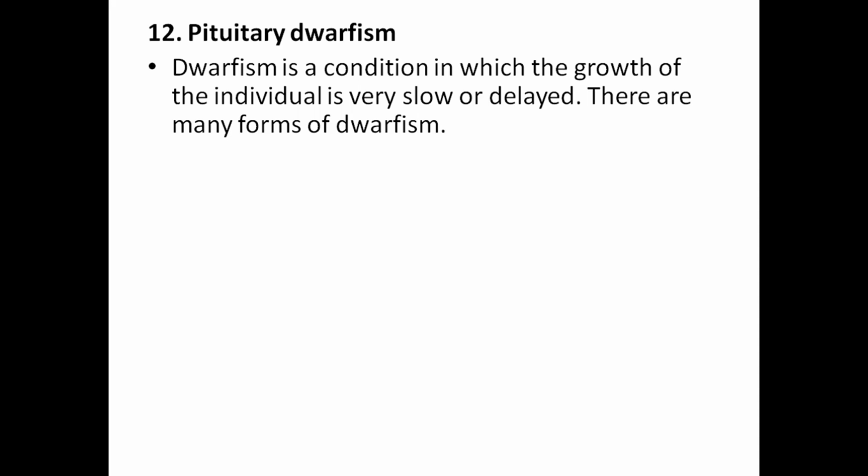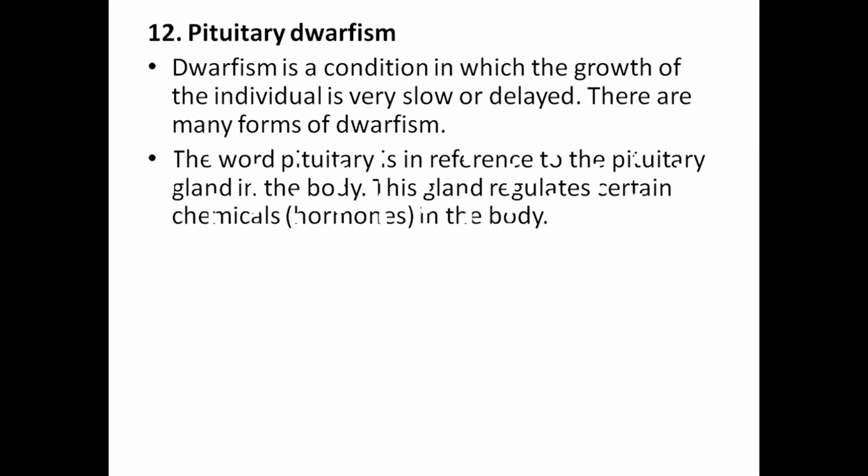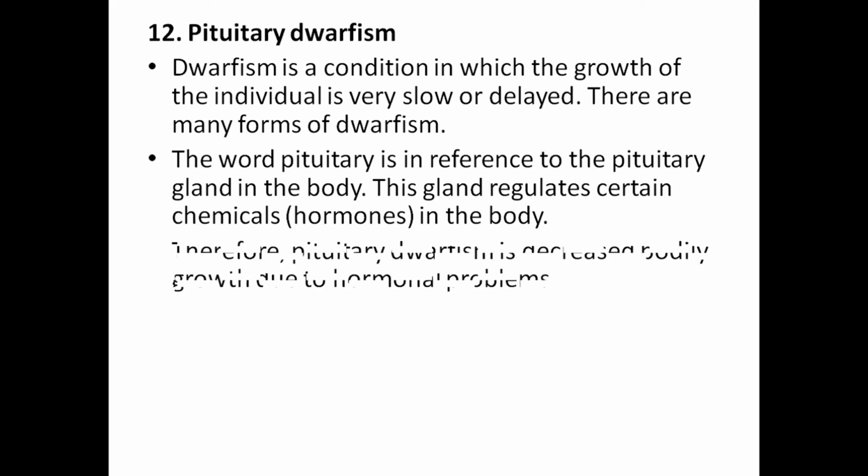The 12th question is pituitary dwarfism. Dwarfism is a condition in which the growth of an individual is very slow or delayed. There are many forms of dwarfism. The word pituitary refers to the pituitary gland in the body. The gland regulates certain chemicals like hormones in the body. Therefore, pituitary dwarfism is decreased body growth due to hormonal problems.